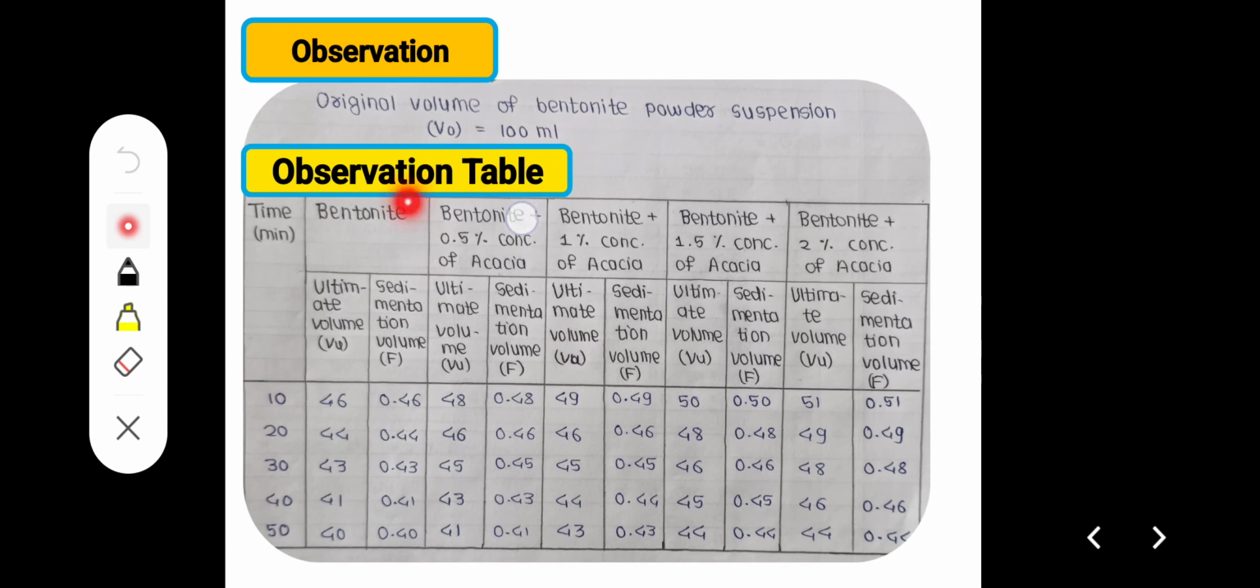In the observation table, the original volume of the bentonite powder suspension, V0, is 100 ml. The times are 10, 20, 30, 40 and 50 minutes, with the ultimate volume VU and sedimentation volume F for each concentration. Observing the table carefully, the ultimate volume is 48 and the sedimentation volume is 0.48. Then 1% acacia is 49, 1.5% is 50, and 2% is 51.